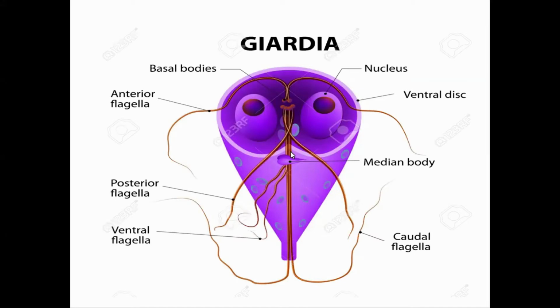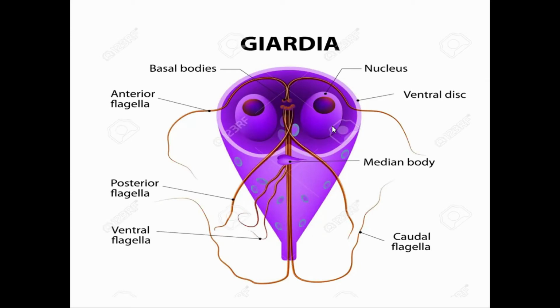And the ventral part of this trophozoite has sucking discs, and with the help of these sucking discs, it remains attached to the epithelial lining of the intestine. The ventral sucking disc occupies almost half the area of the trophozoite.